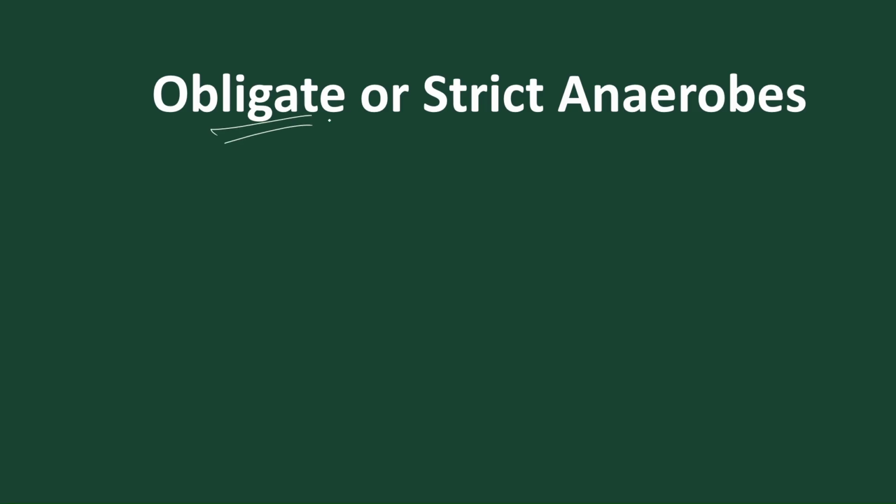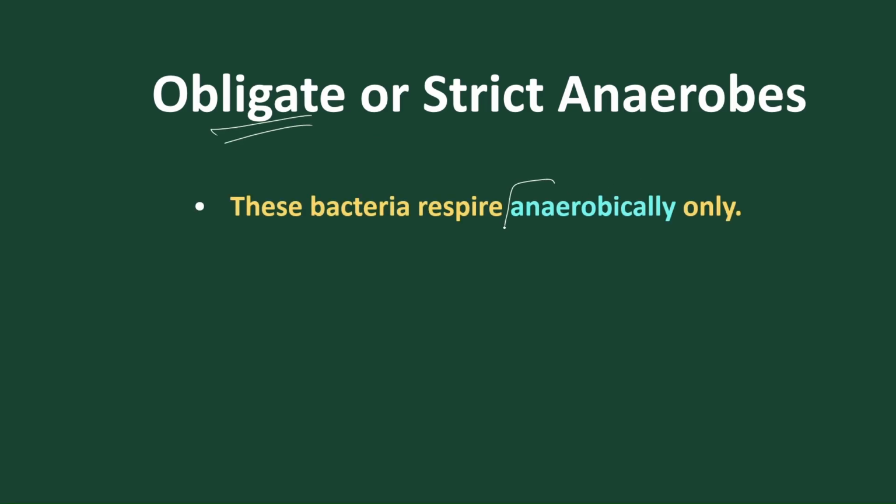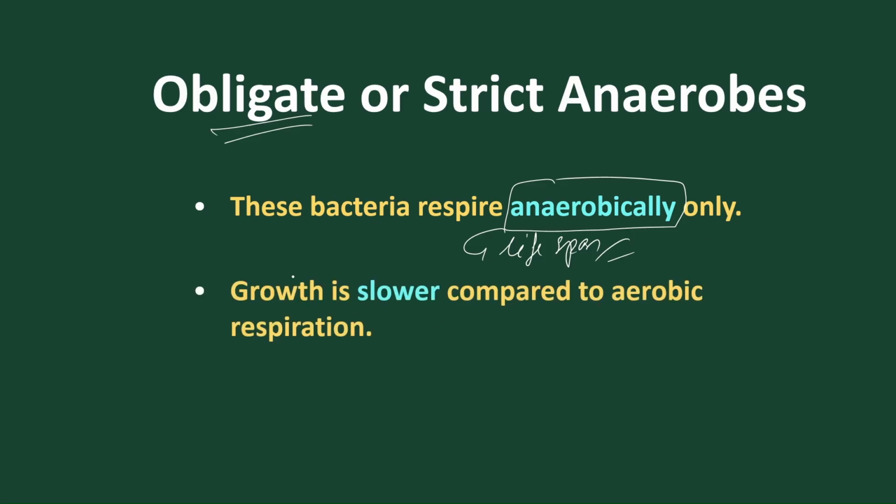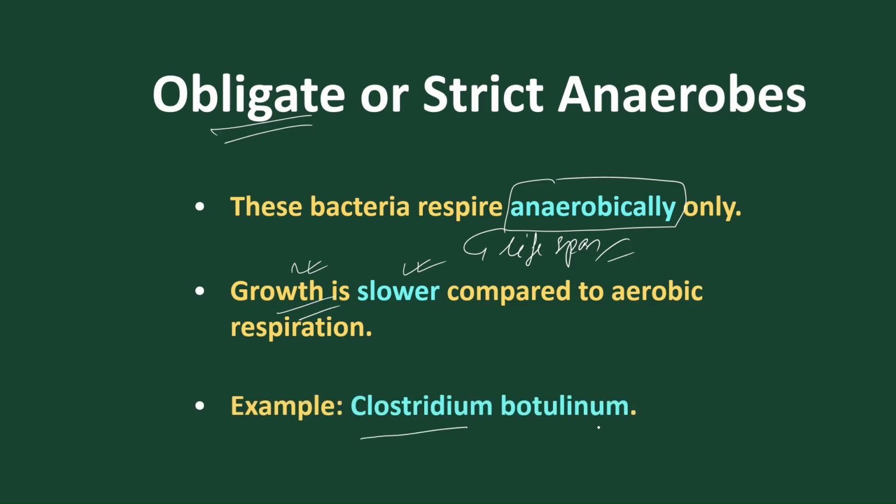Then move on to obligate anaerobes. Obligate means strict, throughout the lifespan they behave as anaerobic. So the bacteria respire anaerobically throughout their lifespan. In this condition the growth is very slow because less energy is utilized. Less energy means 2 ATP are released from anaerobic respiration per glucose molecule, but in aerobic condition we release 38 ATP per molecule. But here as the energy is less, the growth is also very slow. The best example is Clostridium botulinum. So Clostridium botulinum is the best example of obligate anaerobes.